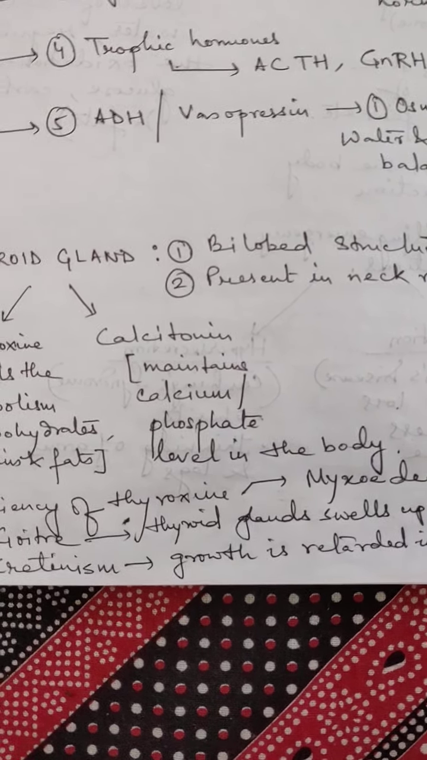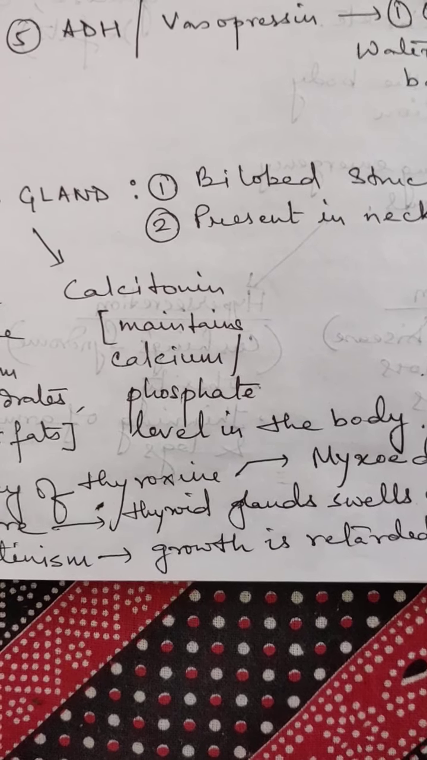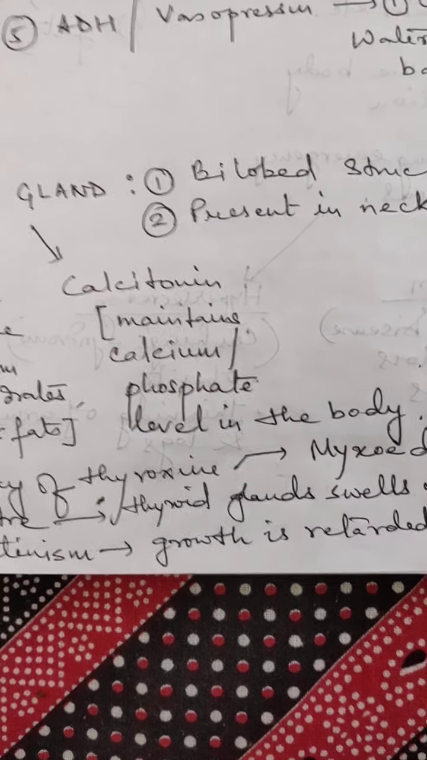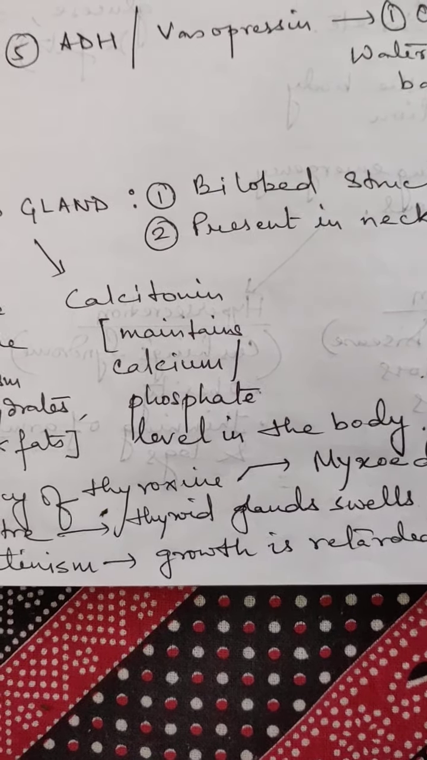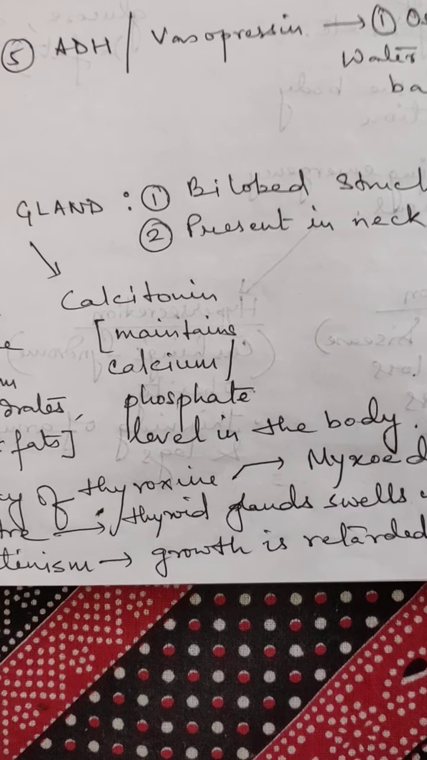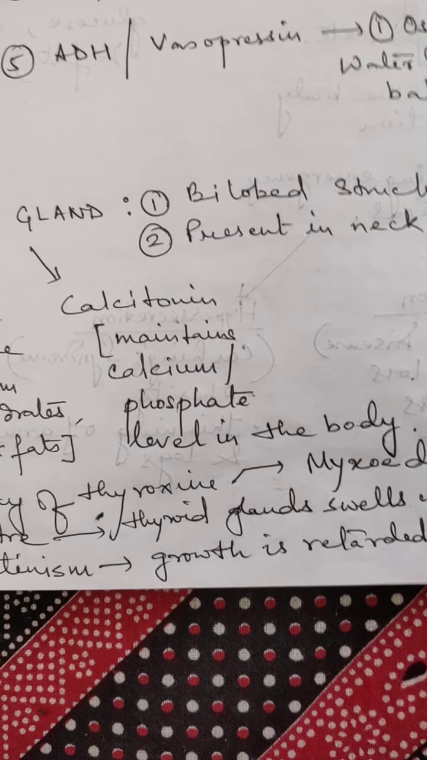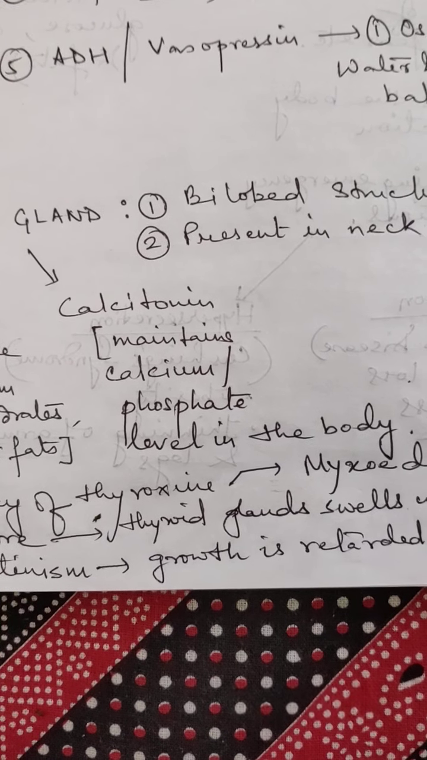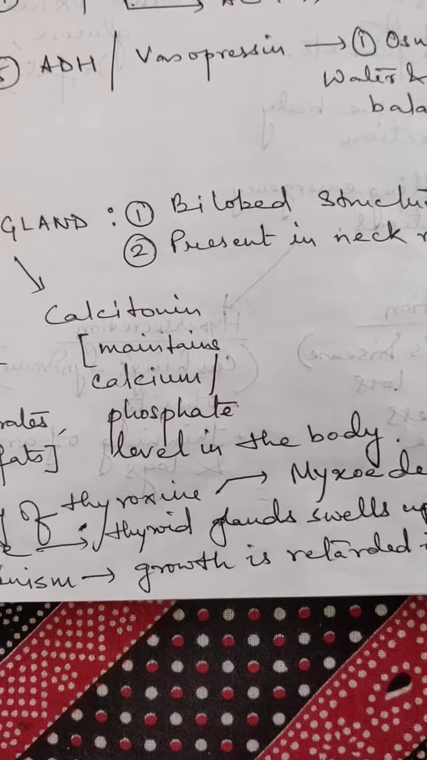And what is the function of calcitonin? Calcitonin helps in maintaining the calcium and phosphate level in the body, because if calcium is less in your body, then your bones will be very fragile, and if it is in excess in your body, then it also causes your bones to be very brittle. So in both cases, it is very important to maintain the level of calcium and phosphate in your body.